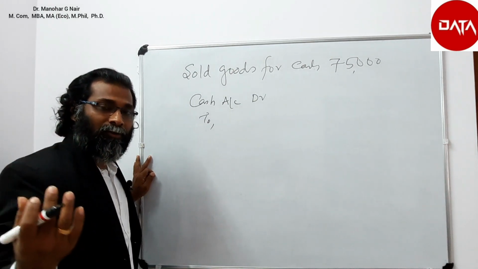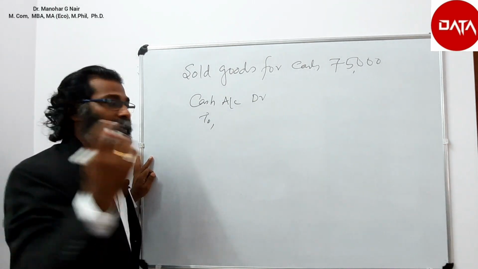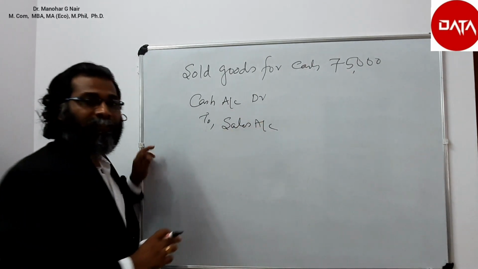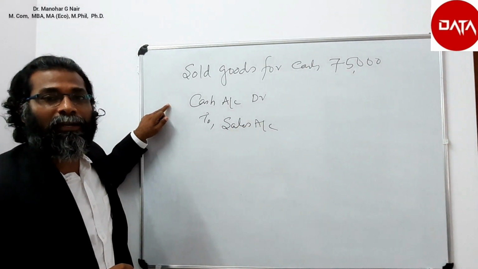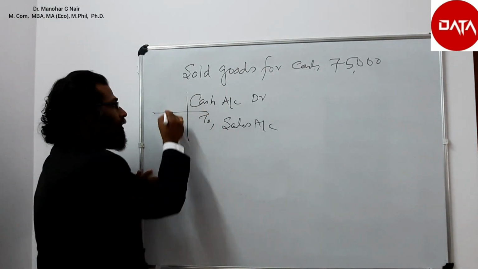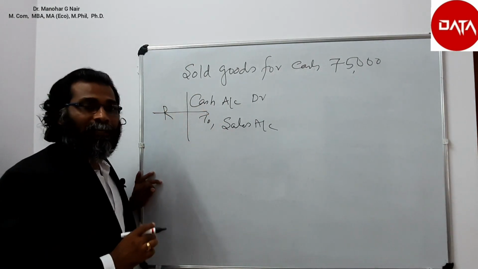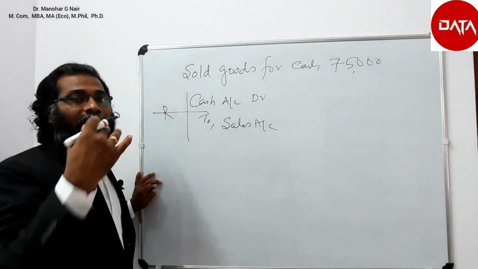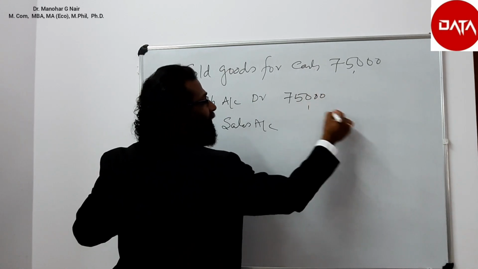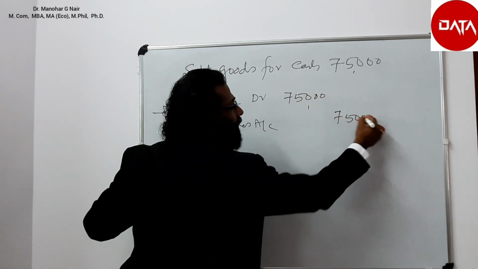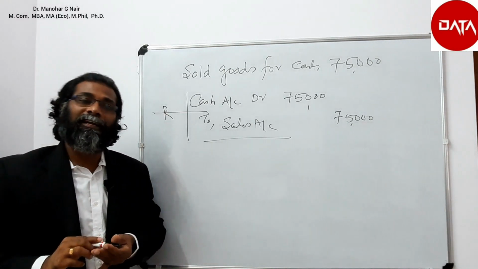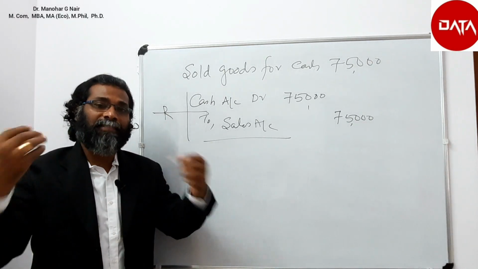When goods go out, we technically call it sales. So the journal entry is cash account debtor to sales account. We adopted the same real account rule, that cash comes in, 75,000, and goods worth rupees 75,000 go out.